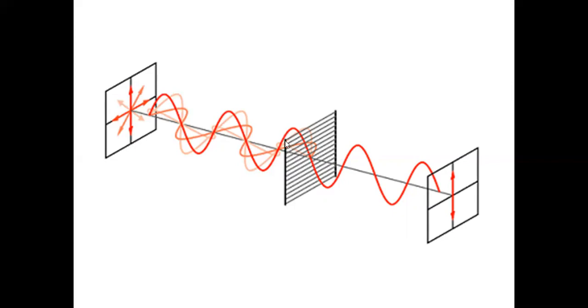A polarizer has a special feature. All its molecules are arranged in a particular direction. So all the vibrations parallel to its molecular axis are absorbed, and the vibrations perpendicular to the molecular axis are allowed to pass through. This is the molecular axis shown here, the lines in this crystal sheet. The pass axis is the axis perpendicular to the molecular axis, where the vibrations are allowed to pass through, not absorbed. Along the molecular axis, they are absorbed. So this axis allows the vibrations to pass through.